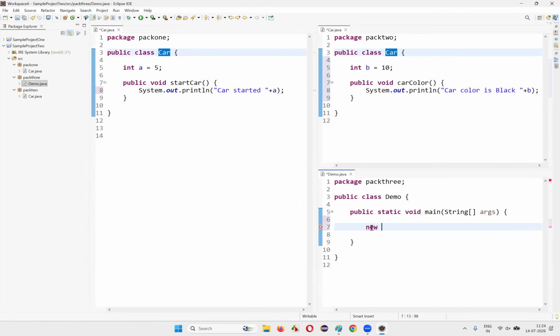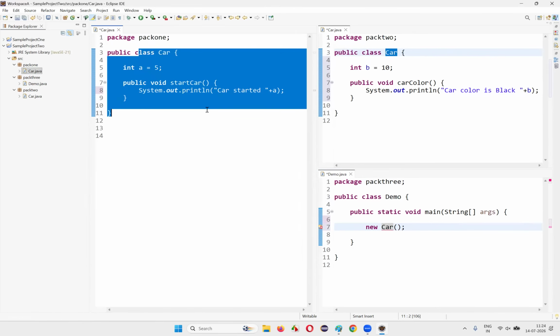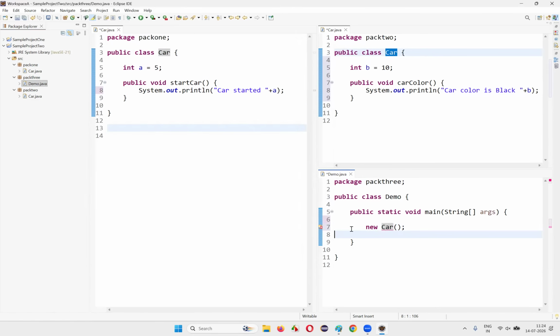What to do, guys? I need to create an object for the Car, right? New Car, I have to do. The moment I create an object for this Car class, I'll get an error here. The reason is that this particular class belongs to a different package, whereas the Demo class belongs to a different package. So in order to create an object for this Car class, which is outside the package, I need to import this class from that particular package.